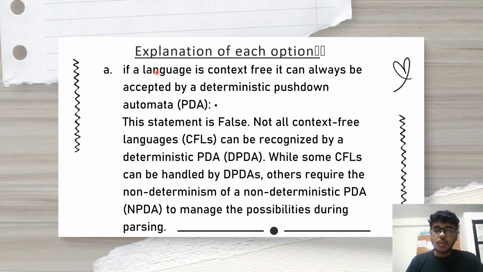So the explanation of each option is as follows. Option A contains, if a language is context free, it can always be accepted by a deterministic pushdown automata, which is known as PDA. This statement is false. Why? Because not all context free languages can be recognized by a deterministic PDA. While some CFLs can be handled by DPDAs, others require a non-deterministic PDA, known as NPDA, to manage the possibilities during parsing. So that's why this given statement is not true.